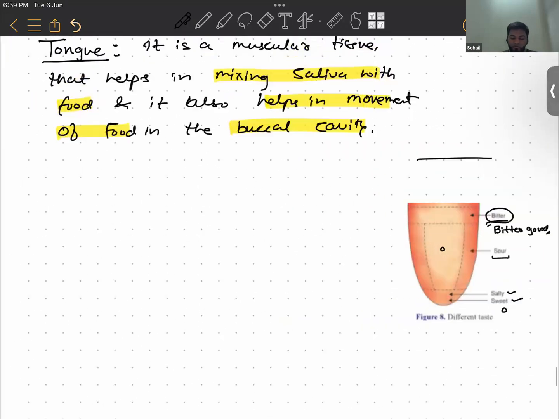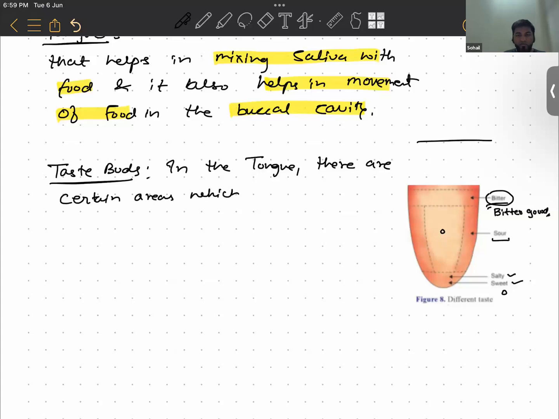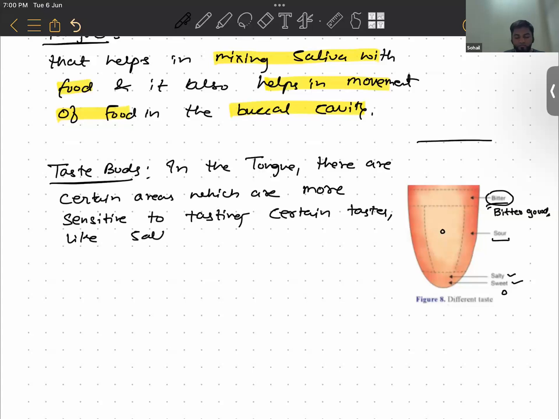So we have taste buds in our mouth. In the tongue there are certain areas which are more sensitive to tasting certain tastes, like salty, sweet, sour, and bitter.